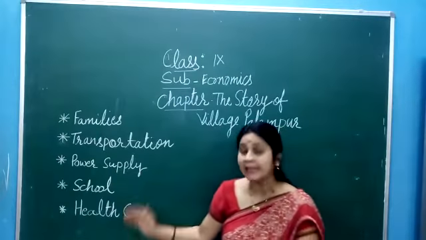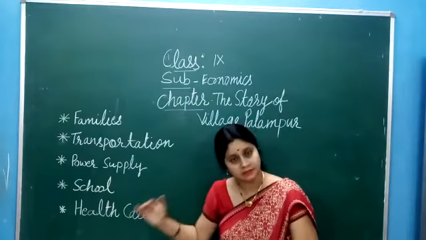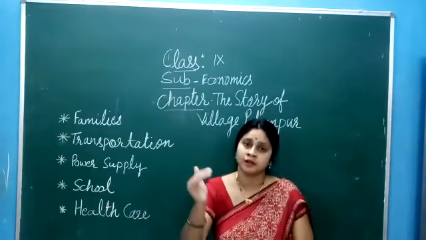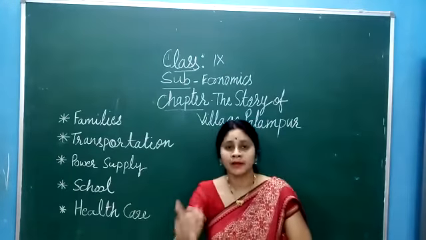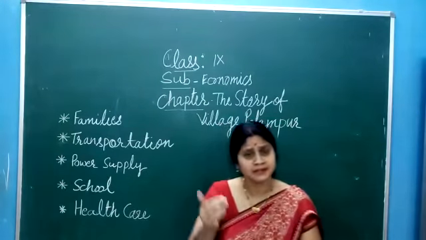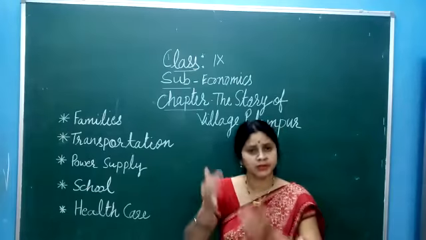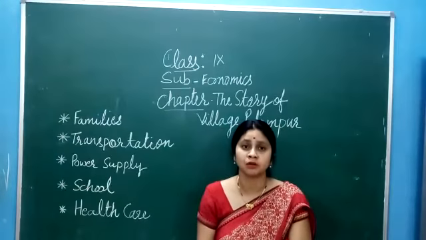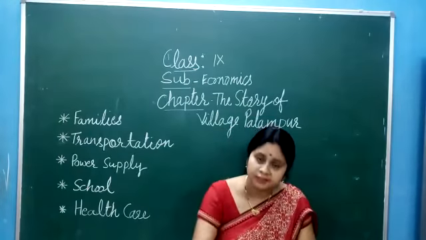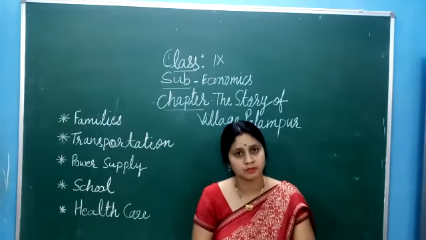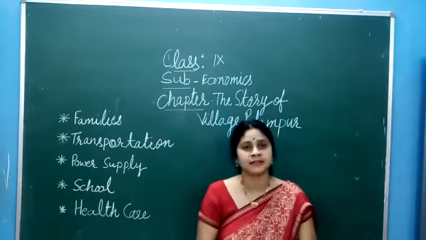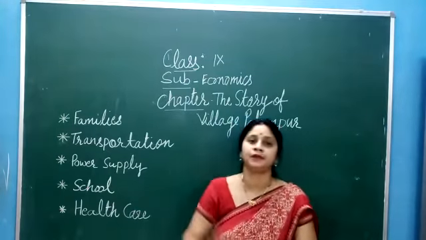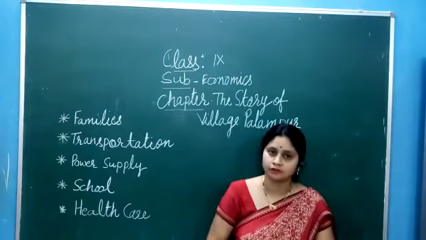Now come to the healthcare unit. Health facilities are appropriate in this village, because one government healthcare unit is established in this area, and one private dispensary is also available. So you can say that healthcare facilities are also appropriate in this village.